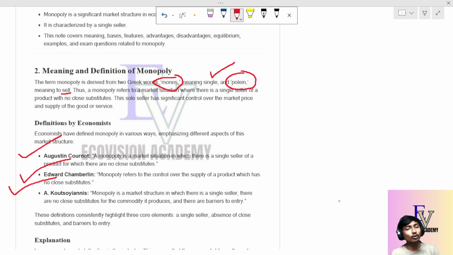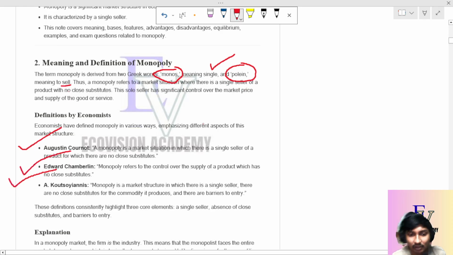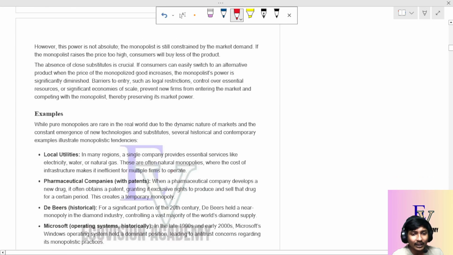So basically, monopoly means a market where there is a single seller, there is no close substitute, and there should be some power or control over the supply of the product. This is the basic definition of monopoly. Okay, now if we come to examples.